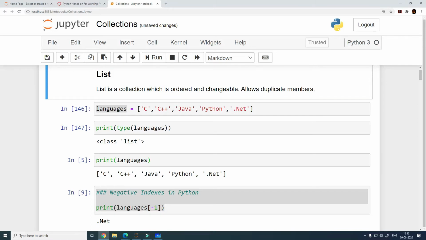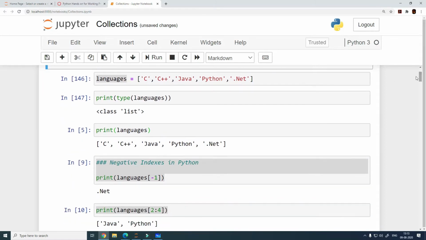It is ordered, it is changeable or mutable, and somewhere you will find the text saying this is mutable. Instead of changeable, you may also find something which says this is mutable. So when you see mutable, what you should interpret is that this is changeable. Mutable or non-mutable, you may also find them. Okay, all right, so let's see.